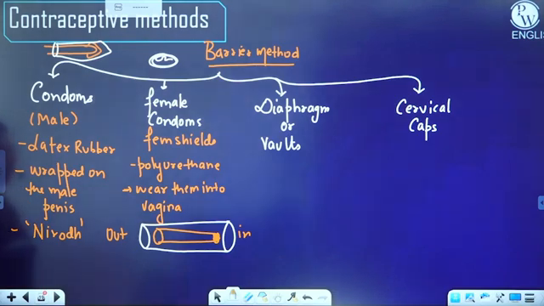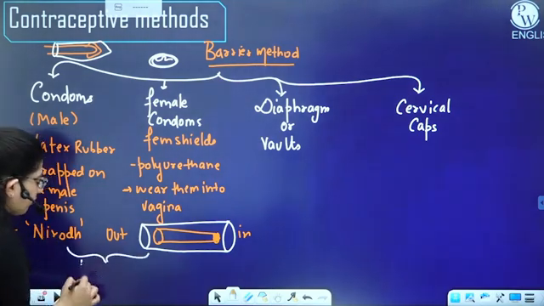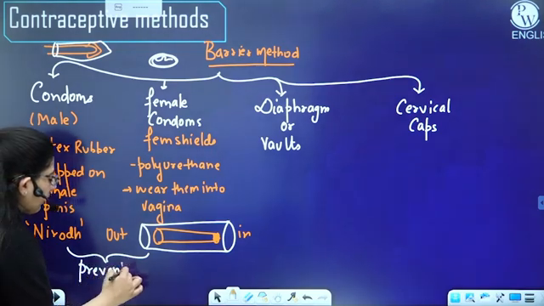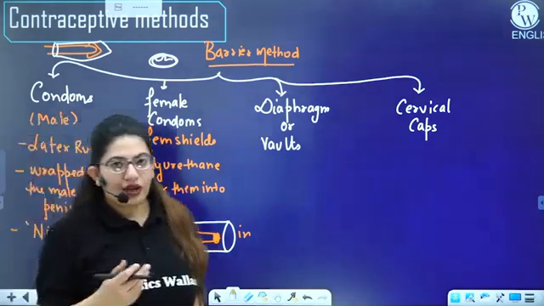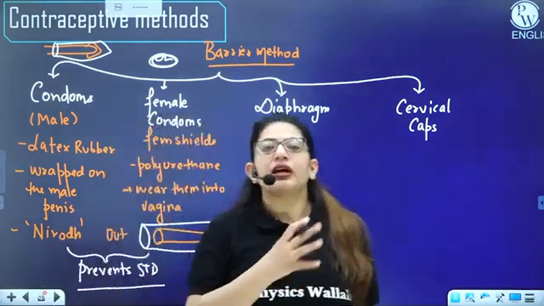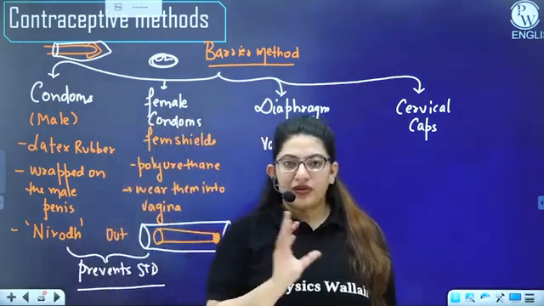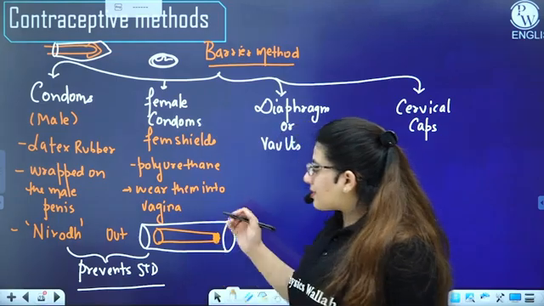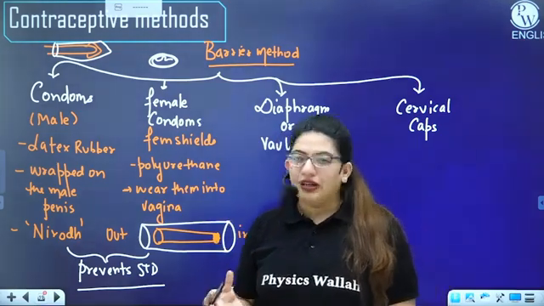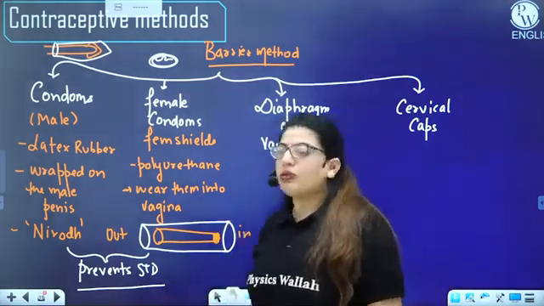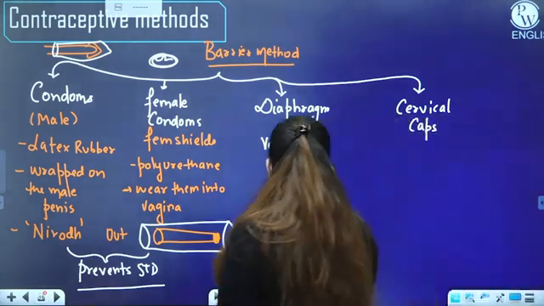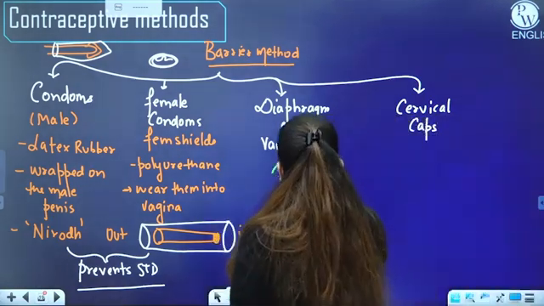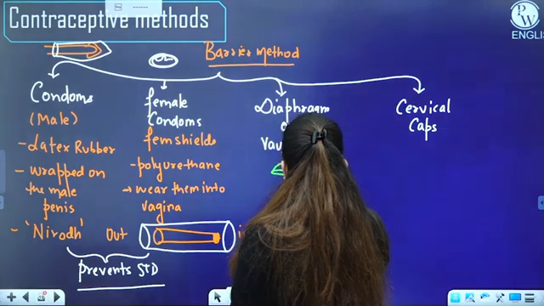Okay, so typically they are covering the genitals. So we say that these both prevent the STDs. Right? For STD, there should be a criterion that the genitals should come in contact so that the fluid will be in contact and one could infect the other person. Right? So here, since the genitals are not getting into contact, the chances of STD are minimum or less. Then we have diaphragm or vaults. What are diaphragms? These are hemispherical structures, small dome shaped, right?